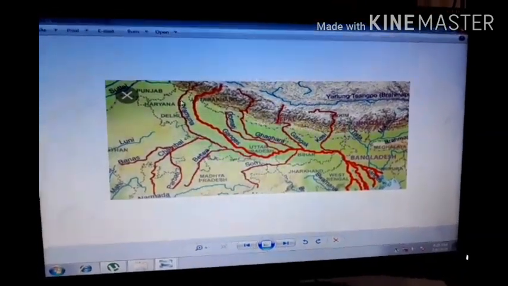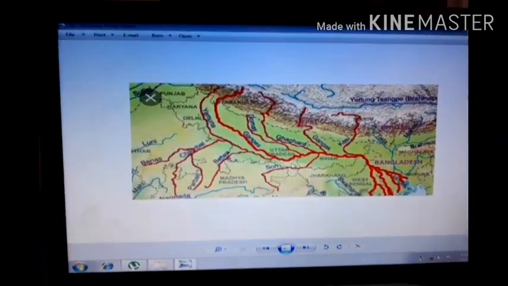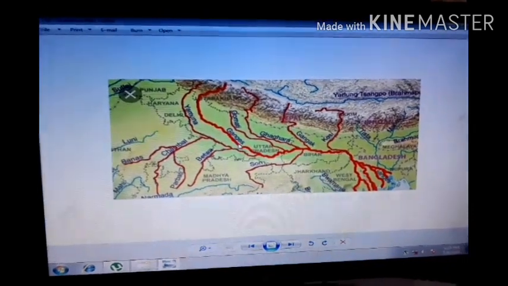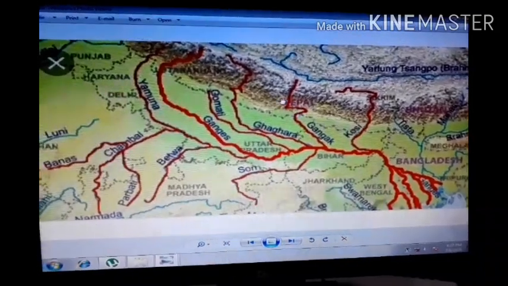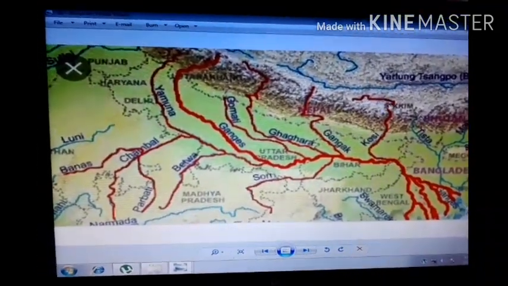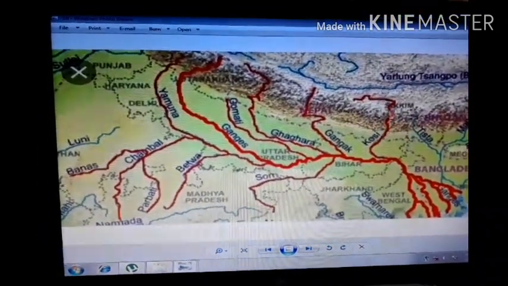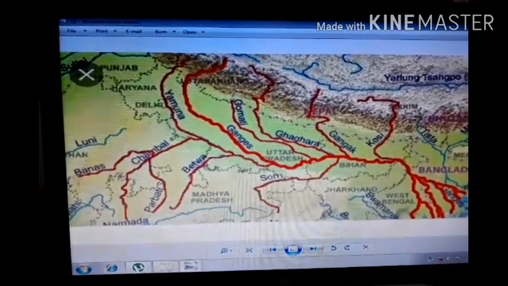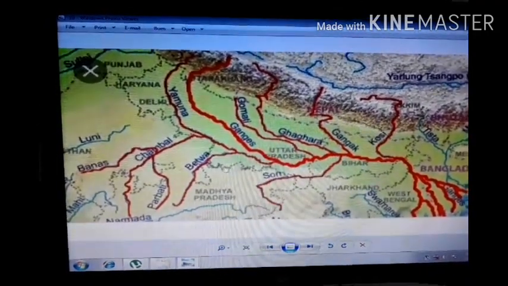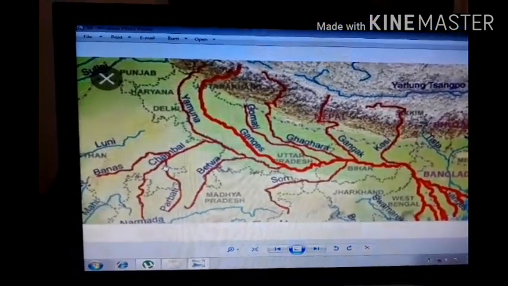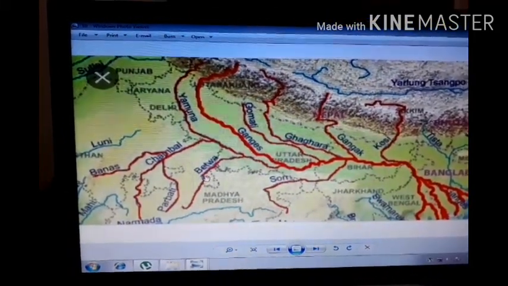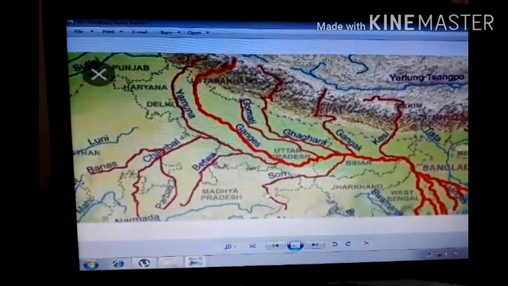The Yamuna river runs parallel to the Ganga, and it moves from here and then UP. In the lower part it also combines with rivers from the Himalayas on the Nepal side, the Kosi, Gandak, and Tista, and from highlands like the Chambal and Betwa from the MP side, and the Son river.